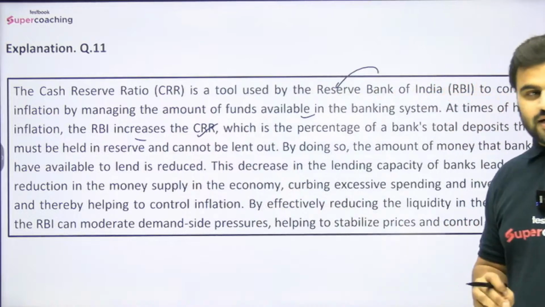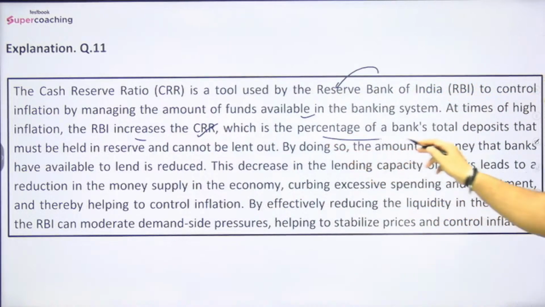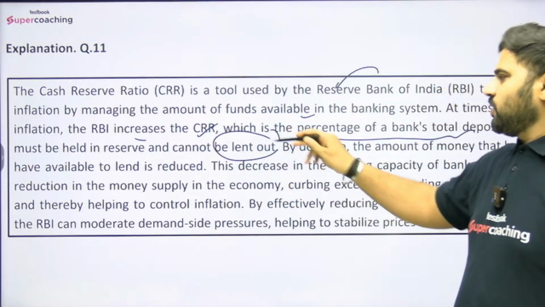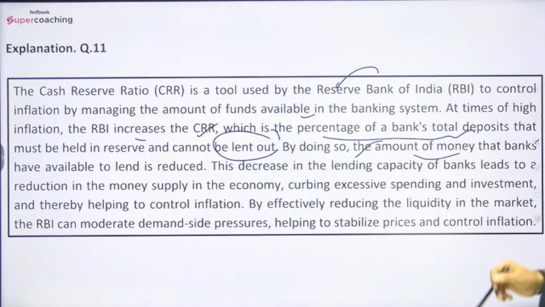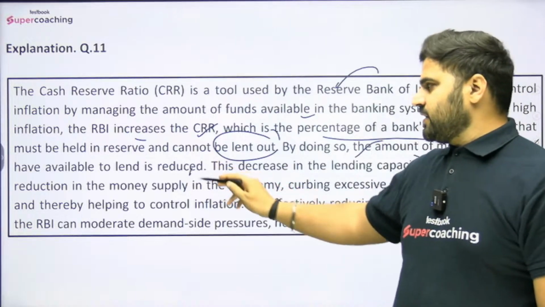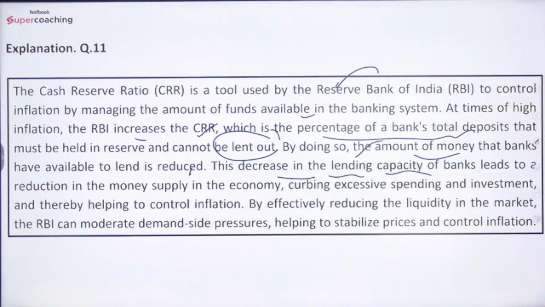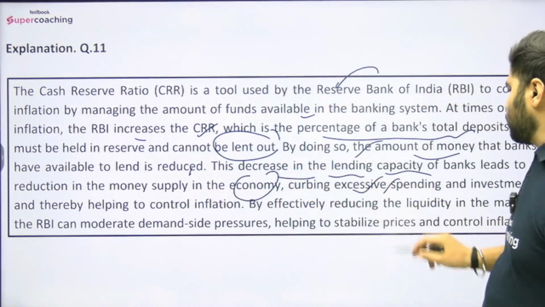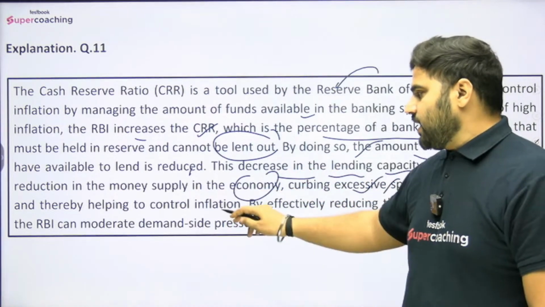ठीक है, RBI CRR को बढ़ा देती है, which is the percentage of a bank's total deposit that must be held in reserve and cannot be lent out. By doing so, the amount of money that banks have available to lend is reduced. This decrease in the lending capacity of banks leads to a reduction in the money supply in the economy, curbing excessive spending and investment, and thereby helping to control inflation.